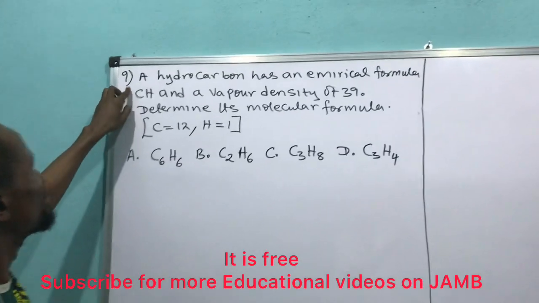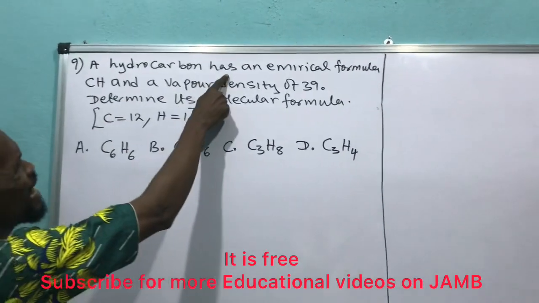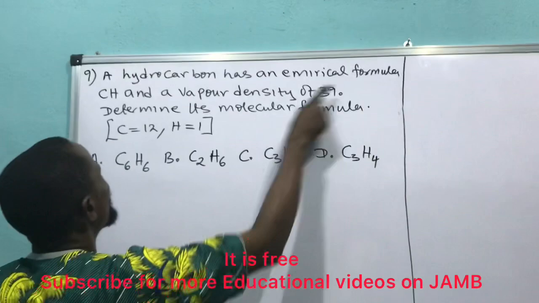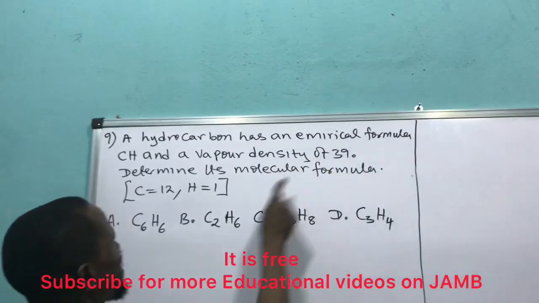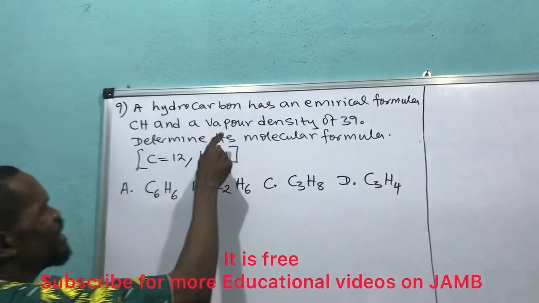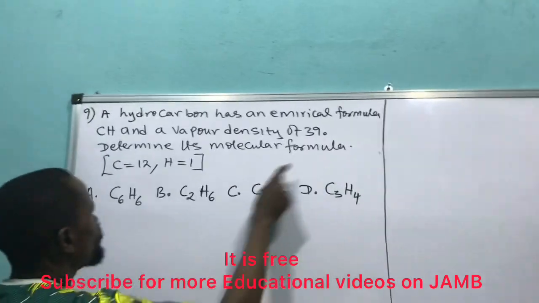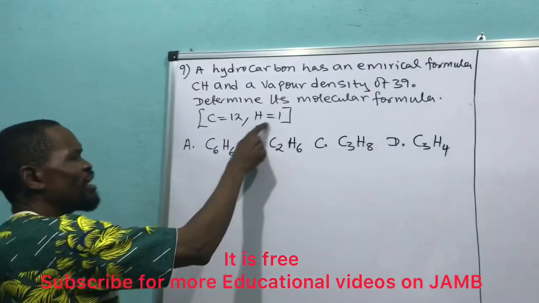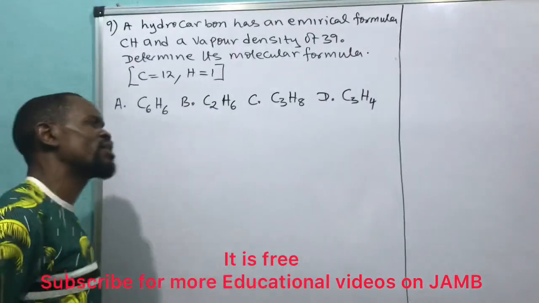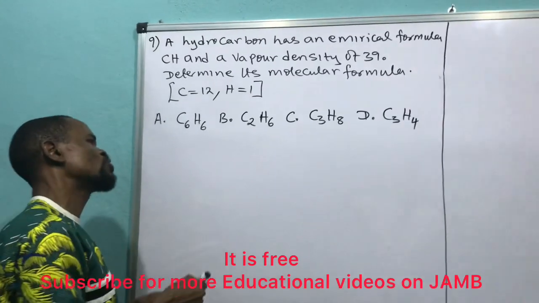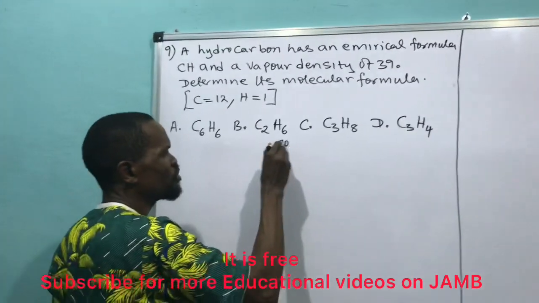Question number 9 says a hydrocarbon has an empirical formula CH and a vapor density of 39. Determine its molecular formula. They give C is 12 and H is 1. I can't know which option is correct until I solve it. Let's go to the solution.